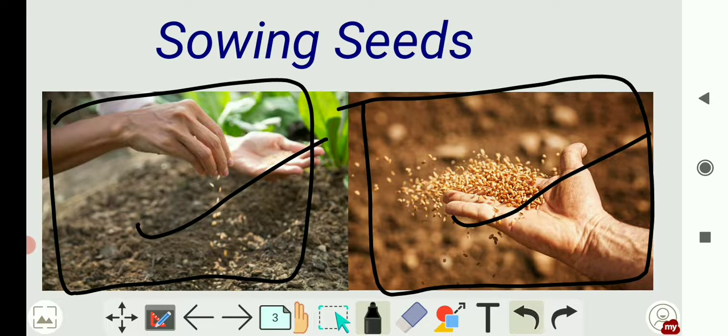Then crops that are grown from November to April, that is during the winter season, are called Rabi crops. Rabi, R-A-B-I, Rabi crops, that is wheat, gram and pea. They are all the Rabi crops, and these crops do not depend upon the monsoon rains.